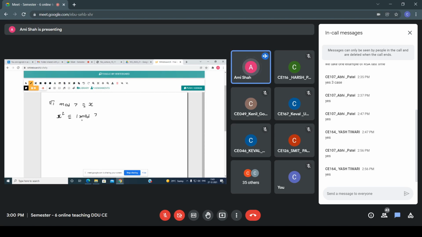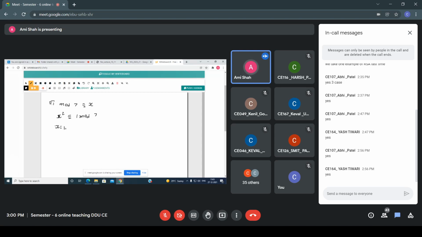Now what I am doing here, one by one you have to take the values. You have to start from mod 7, meaning 0 to 6 values. That 0 we can't take. Let's say I am putting x equals 1. Now see, what is the meaning of x square congruent to 1 mod 7? It means if I am performing x square mod 7, then I am getting 1. That is my answer. So now one by one I am putting all the values. So x square is congruent to 1 mod 7, that is, x square mod 7 equals 1.